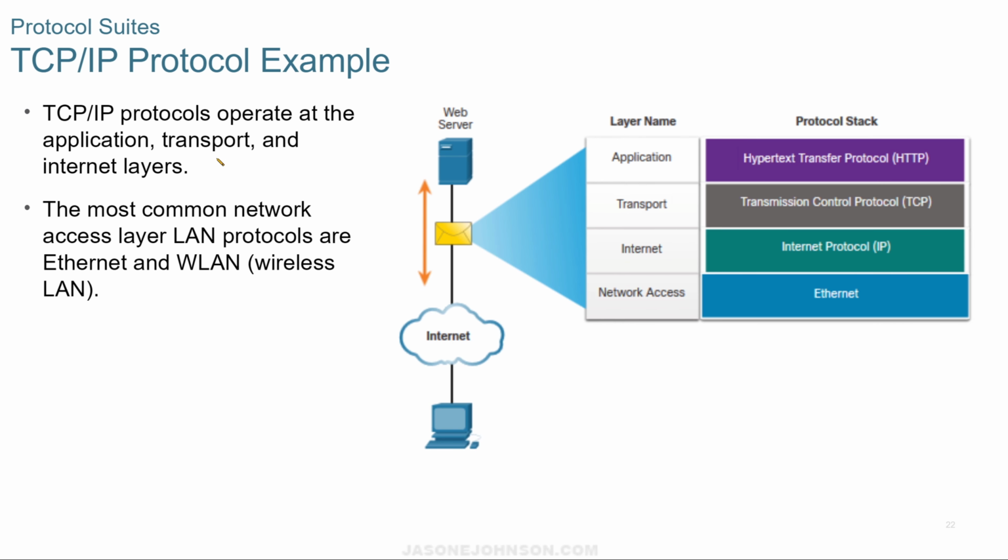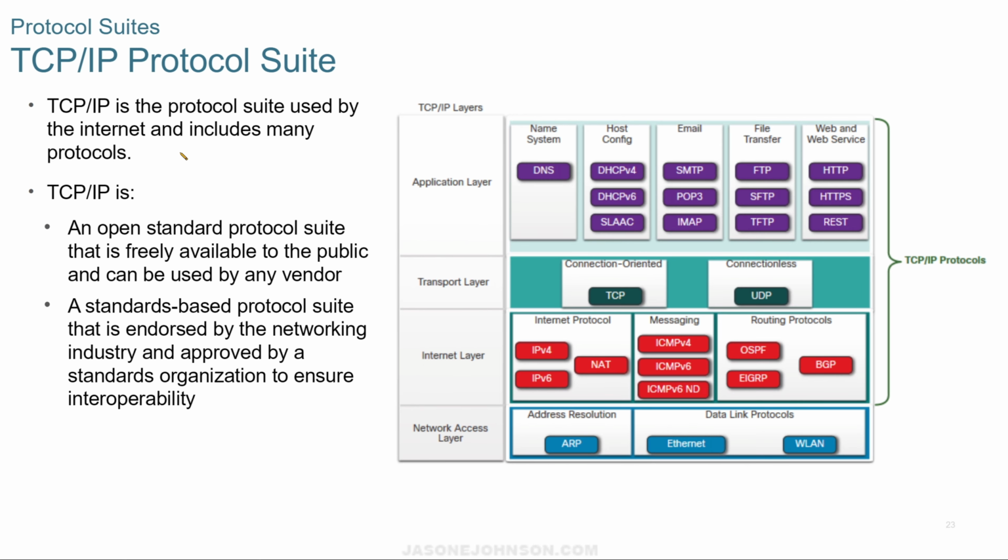An example of TCP/IP protocols: they operate at the application, transport, and internet layers. So application, transport, internet, and then you have network access, which is the Ethernet. The most common network access layer LAN protocols are Ethernet and WLAN, wireless LAN. TCP/IP is the protocol suite used by the internet and includes many protocols.